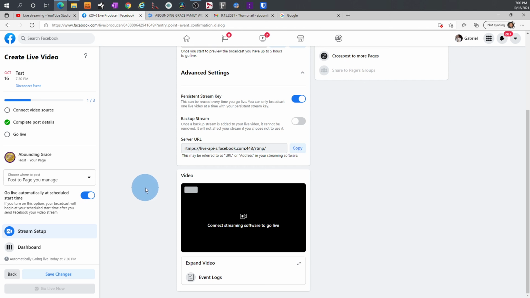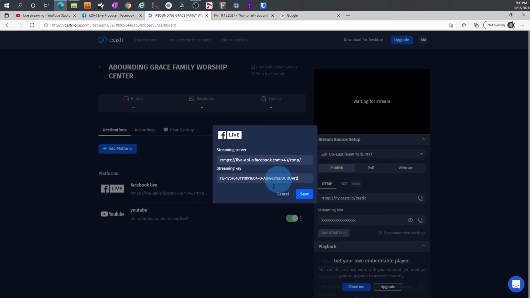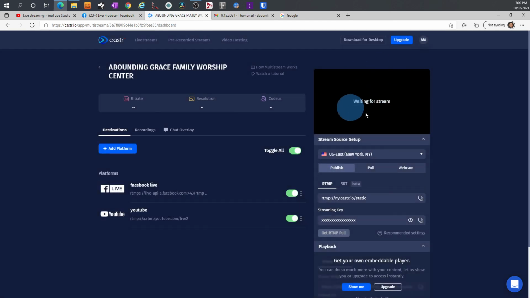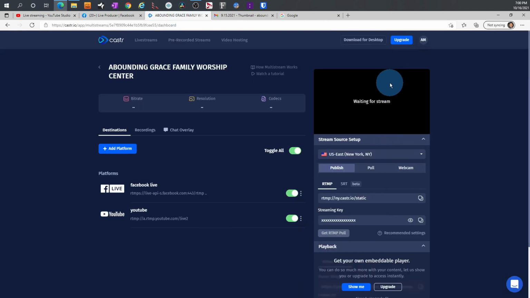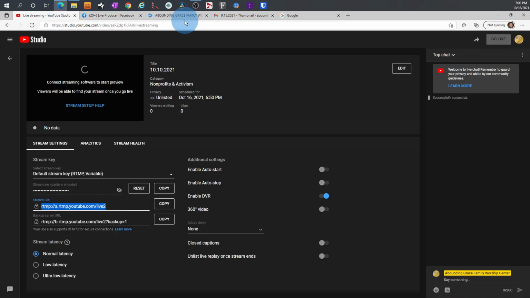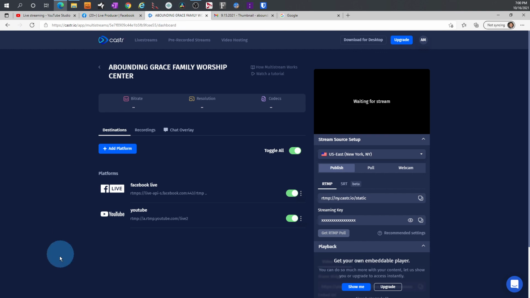That's all you need to do. There's nothing else that you need to look into or troubleshoot in between that. If the keys are correct, you're good. And as long as you're seeing your source feed come into here on this black screen, you are good. If it's not coming here, it's not going to show up here or here. So if you see it here, it's most definitely going to send it to your Facebook and your YouTube. So that is how you do it. That's how you set it up, and you're ready to go.